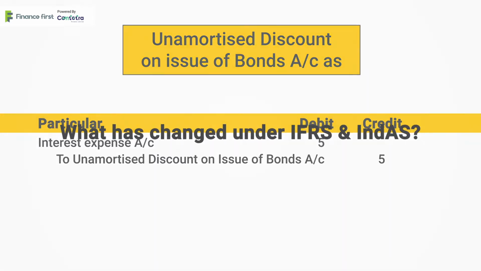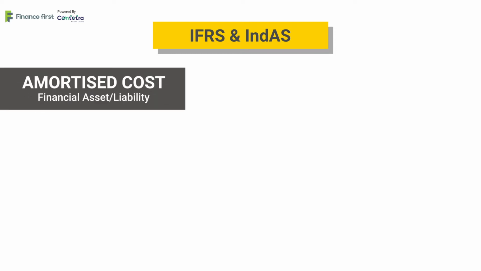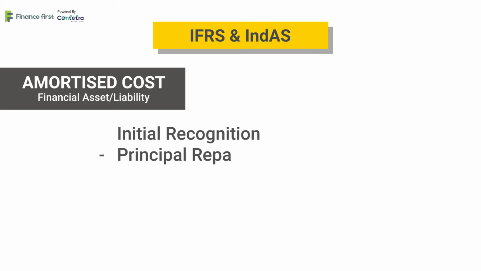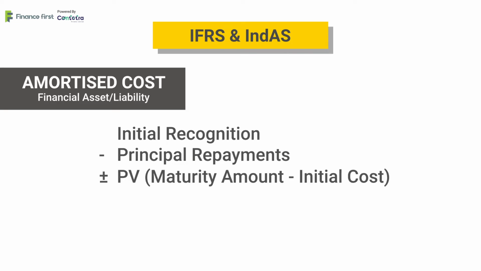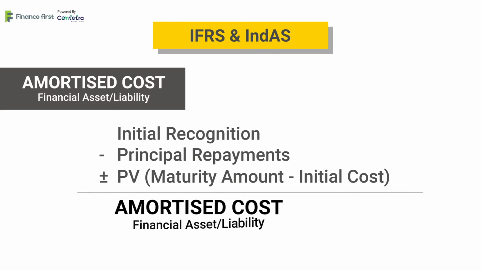What has changed under IFRS and Ind AS? As per IFRS and Ind AS, the amortized cost of a financial asset or a financial liability is the amount at which the financial asset or the liability is measured at initial recognition minus principal repayments plus or minus the cumulative amortization using the effective interest method of any difference between the initial amount and the maturity amount.